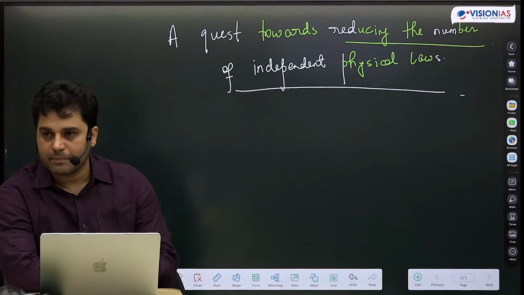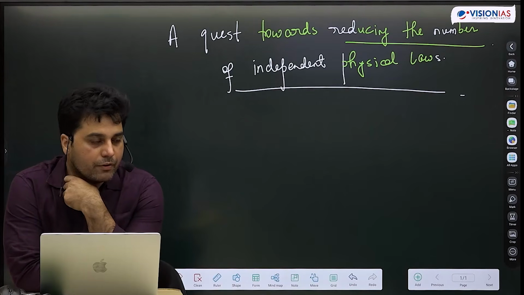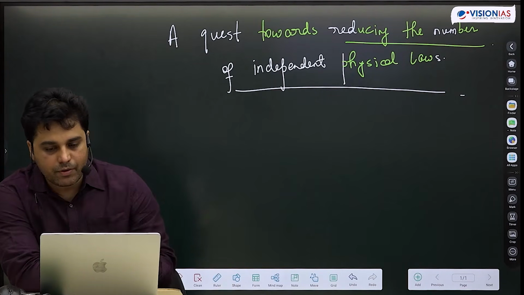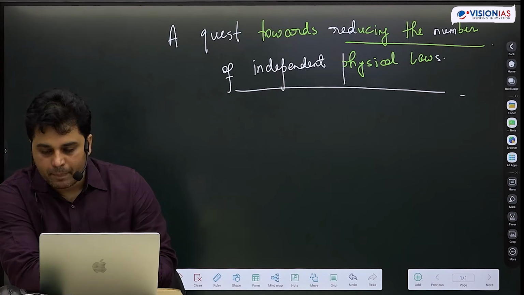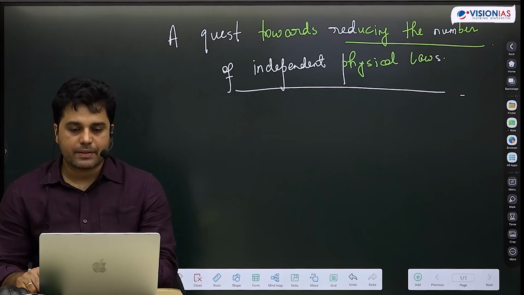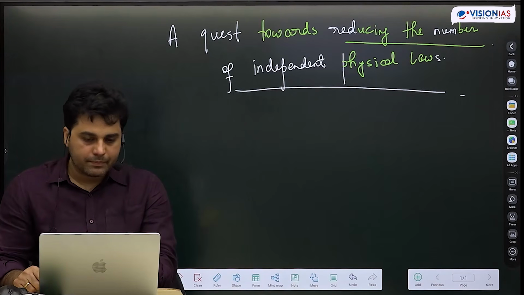For example, unification of four fundamental forces. You can write down more.